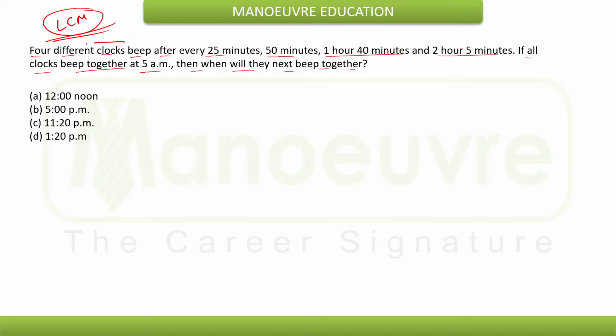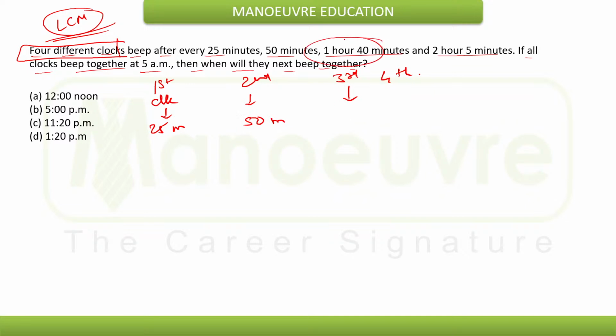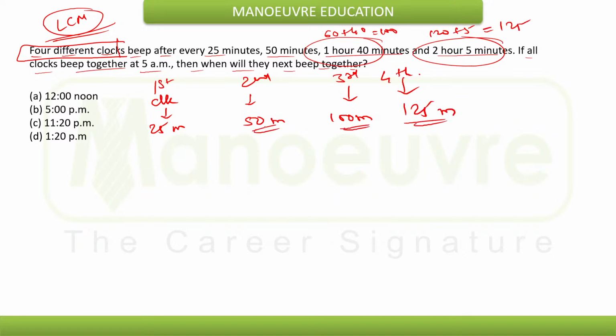Now they are talking about 4 different clocks. This is the first clock, this is the second, this is the third, and this is the fourth. The first beeps after every 25 minutes. The second beeps after every 50 minutes. The third clock beeps after 1 hour 40, that means 60 plus 40, after every 100 minutes. And the fourth clock beeps after every 2 hours 5 minutes, that means 120 plus 5, after every 125 minutes. So this is the frequency of their beeping.